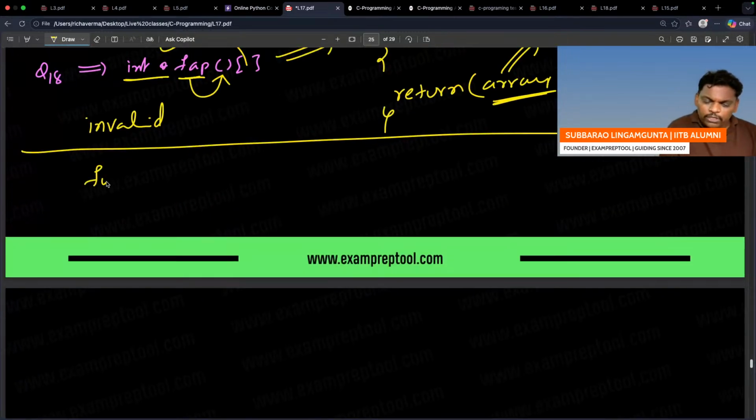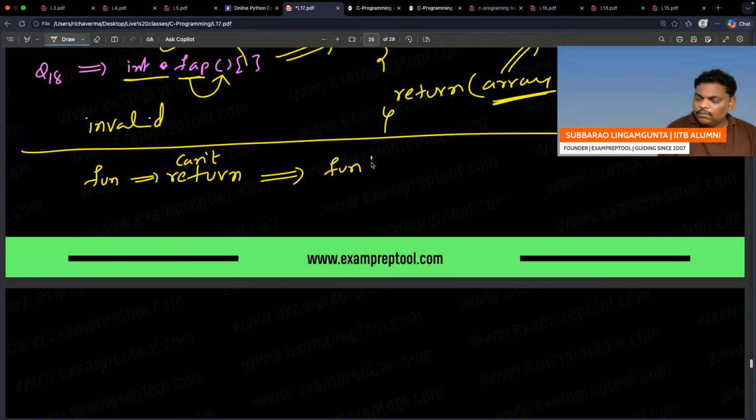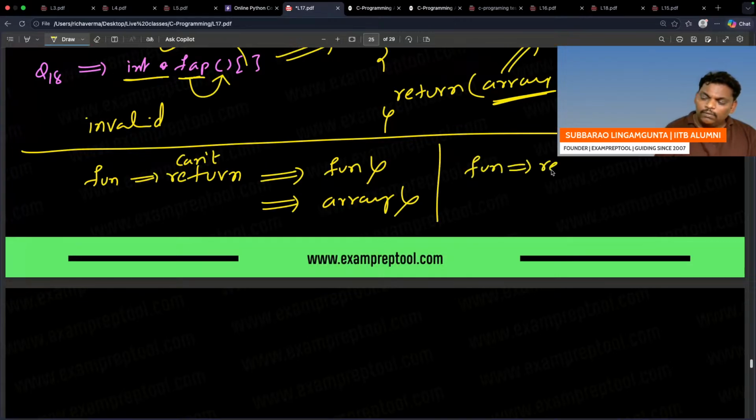Function cannot return array. Indirectly you can do, directly you cannot do. But remember, a function can return an integer, a pointer. Right? Like that, there is no problem.